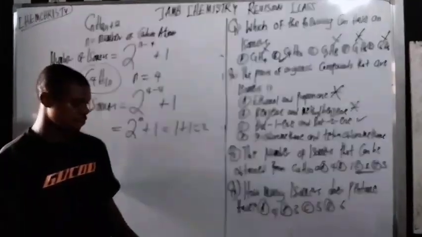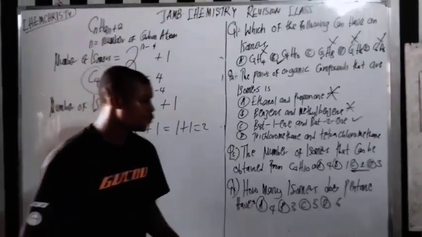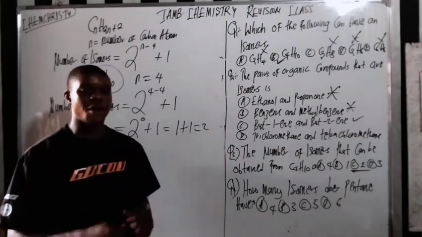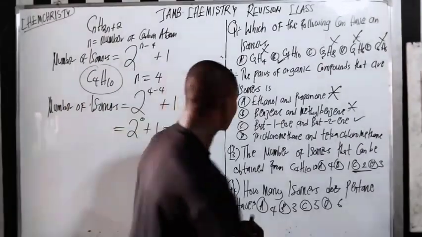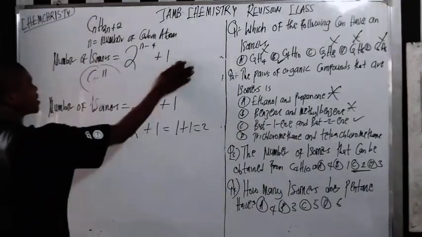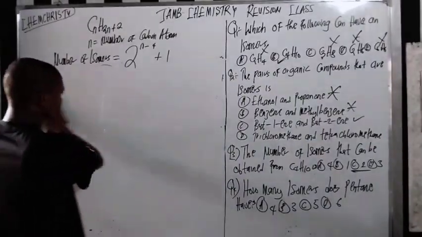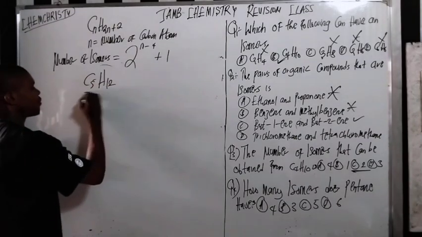So what about this one? How many isomers does pentane have? Pentane is C5H12, right?